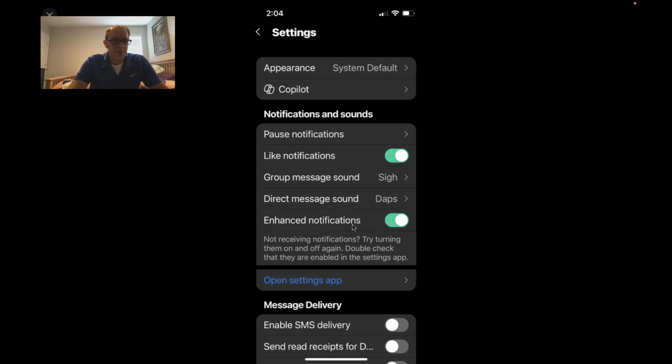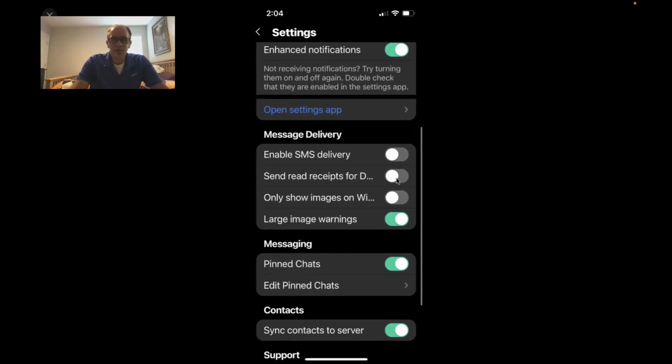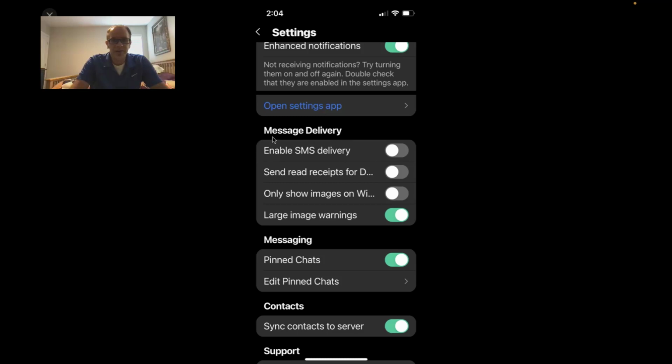What your sounds are going to be like as well. And then also, some of you, I'm not sure if you have this setting or not, but it says enable SMS delivery. For some reason, this is turned on. And if it's turned on, every time somebody puts a message in GroupMe, you're going to get it in the form of a text as well.